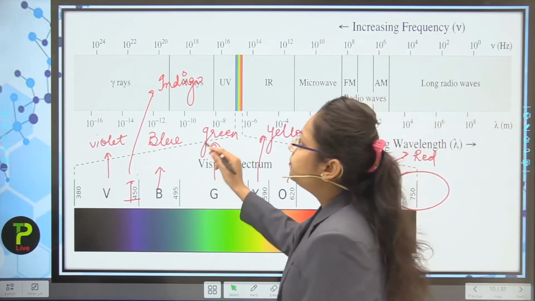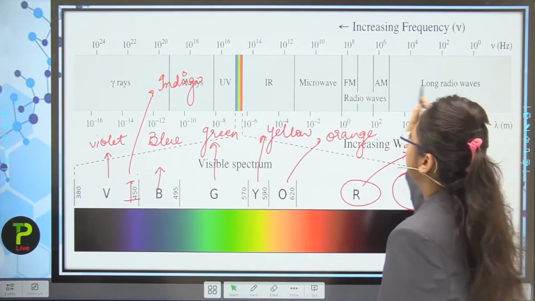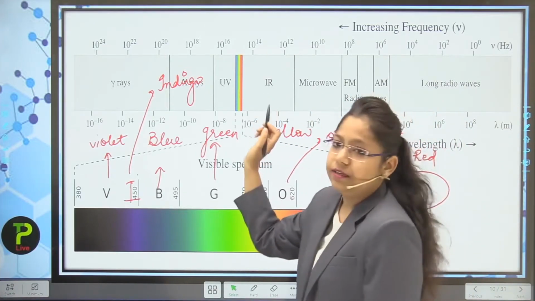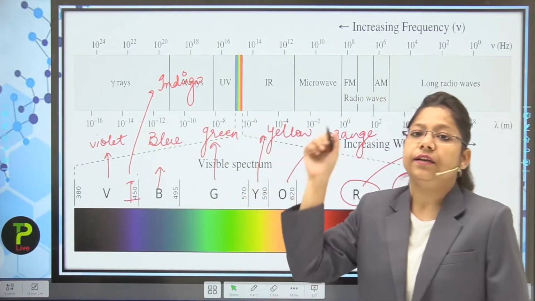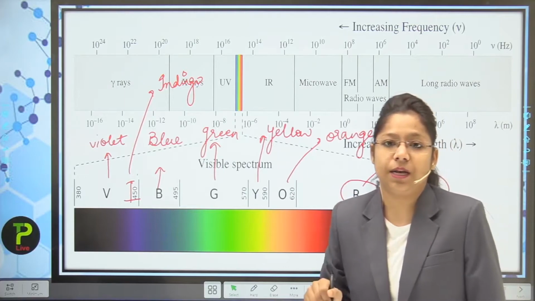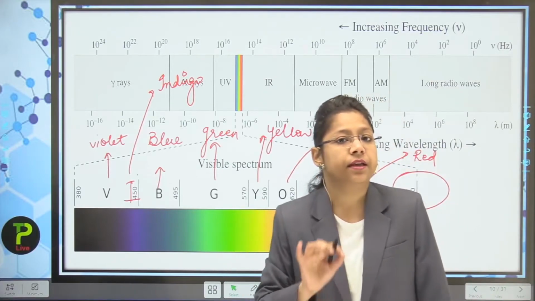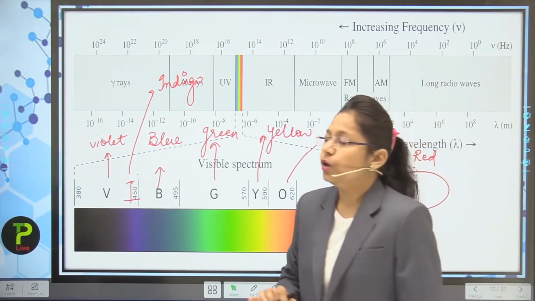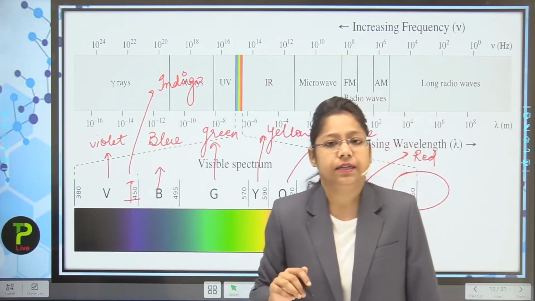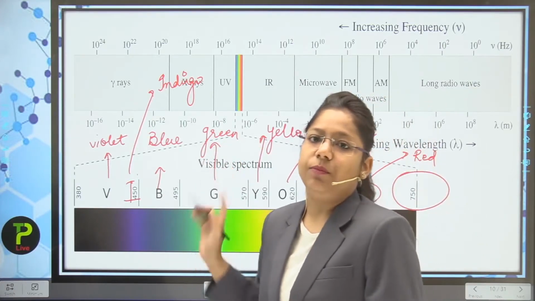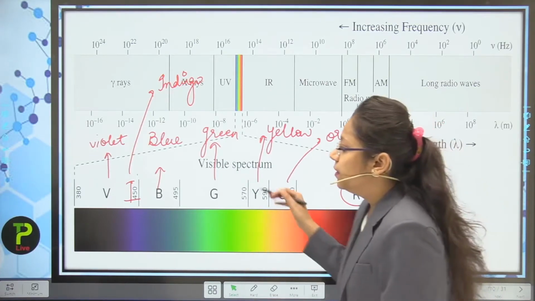Now you can see that the waves are also written here: long radio waves, then AM, FM, microwave, infrared, that is IR, ultraviolet, that is UV, and between UV and infrared comes the region known as the visible region, which comprises all these colors that we can see. Then come the X-rays and the gamma rays, which cannot be seen by the naked eye. Actually, all these rays cannot be seen by the naked eye; only the visible rays are visible, that is, VIBGYOR.